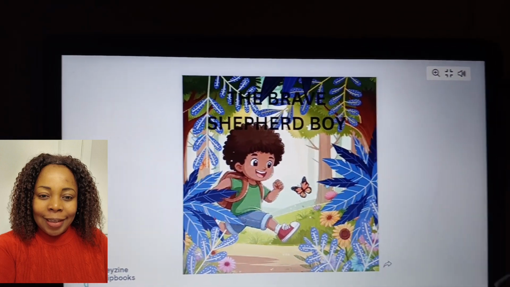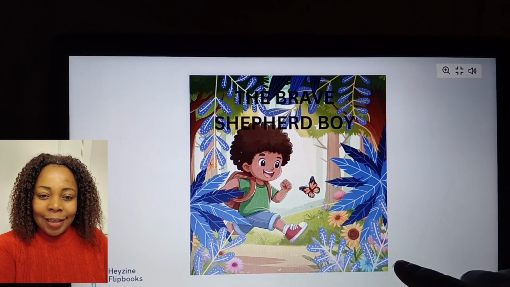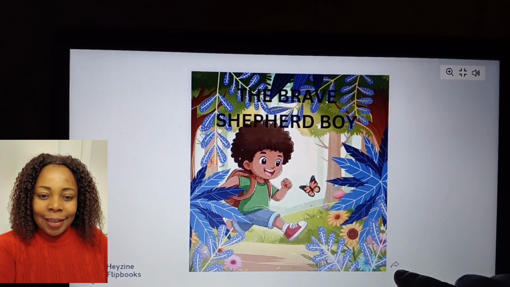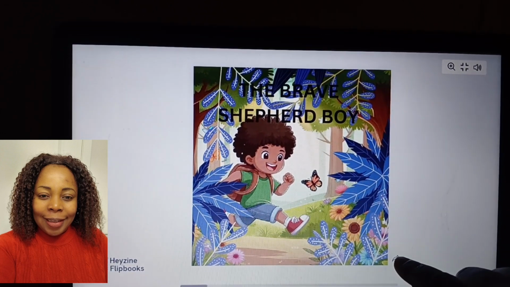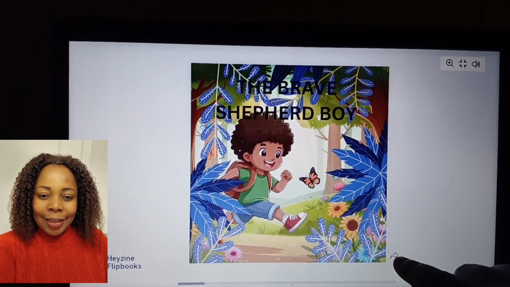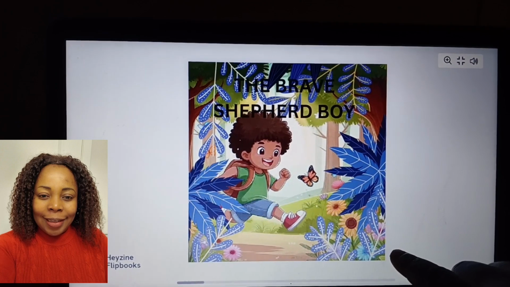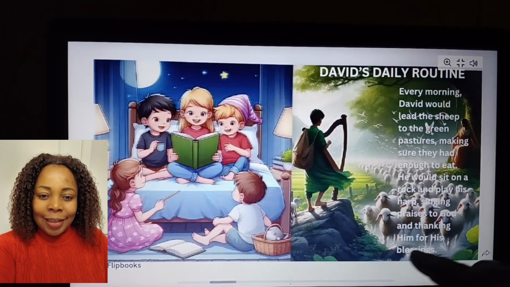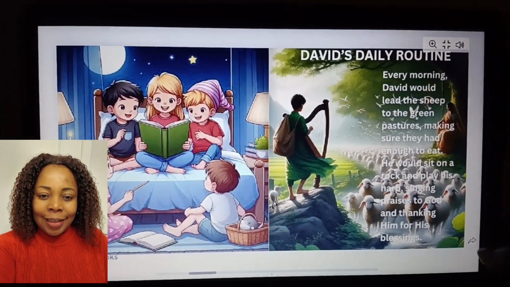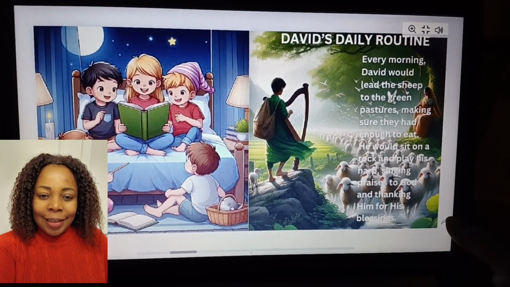This is lovely. Okay, this is just an ebook I just created, and this is an ebook, a children's bedtime story book, The Brave Shepherd Boy, especially for Christians. Okay, flip over the first one, David's daily routine.